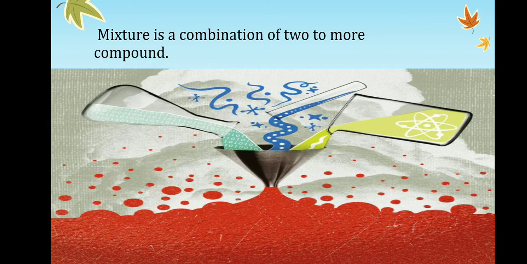A mixture is a combination of two or more compounds. In this picture you can see in the funnel more than one compound mixing with each other. When the three are mixing with each other, the result we obtain is called a mixture.